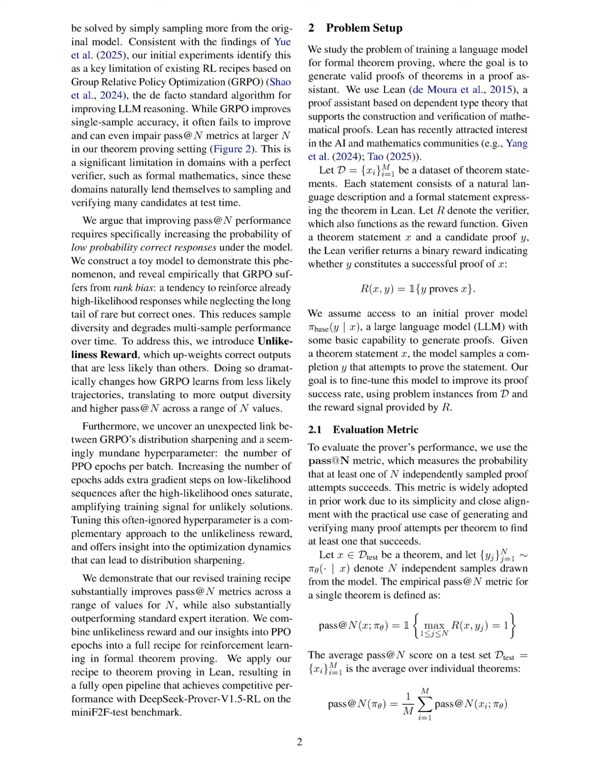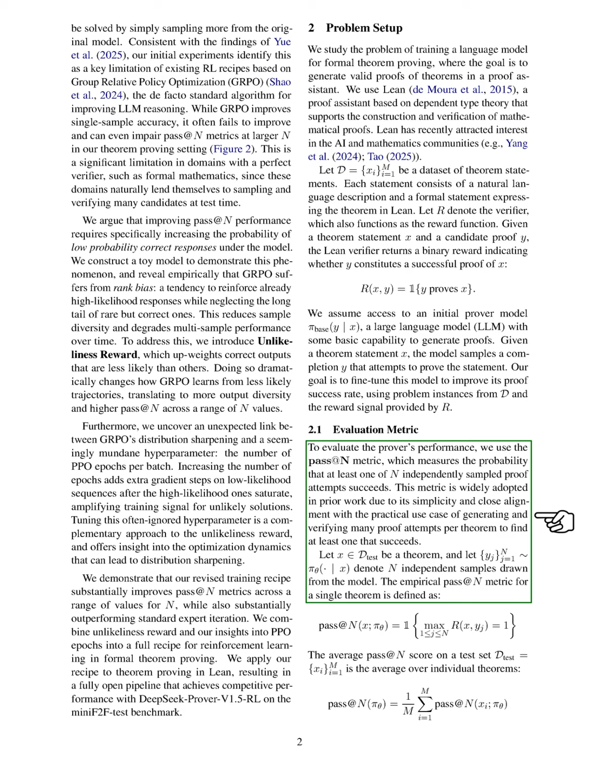Section Summary. In this section, we explore the application of reinforcement learning, RL, to enhance the reasoning capabilities of large language models, LLMs, in formal theorem proving, highlighting the limitations of existing algorithms like Group Relative Policy Optimization, GRPO, in improving pass at n metrics. We propose an unlikeliness reward to boost the learning of less likely correct responses and demonstrate that tuning the number of PPO epochs can further enhance performance, leading to a more effective RL training recipe for generating valid proofs in the Lean Proof Assistant.